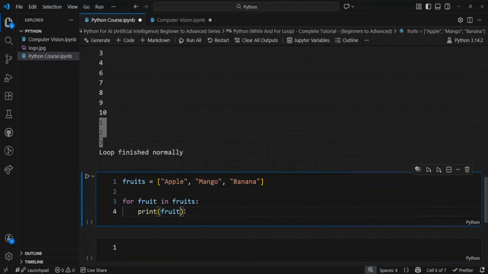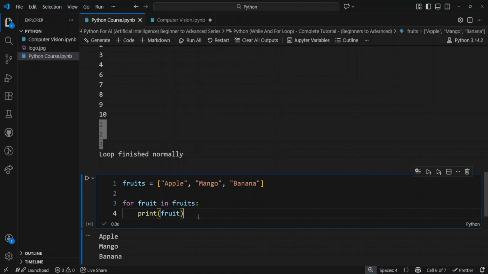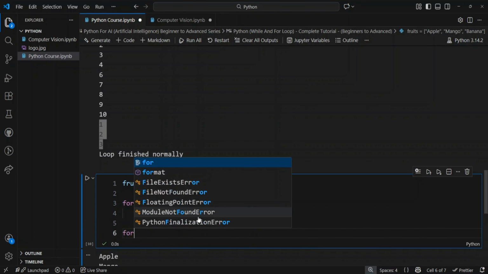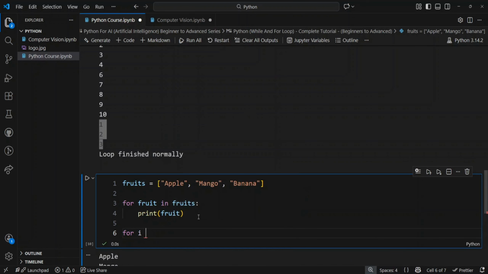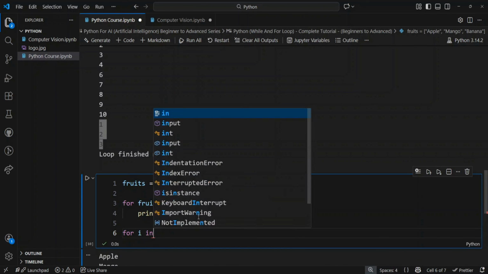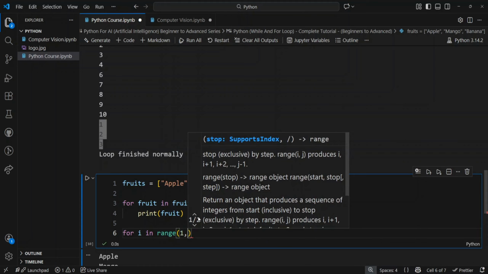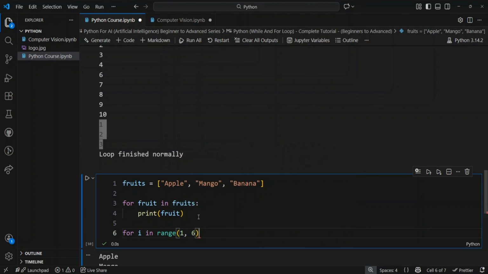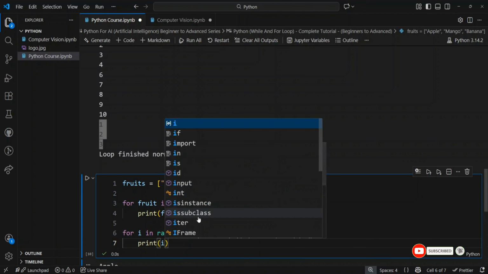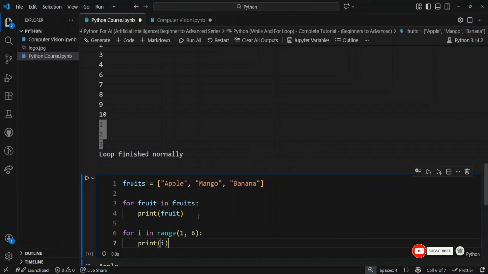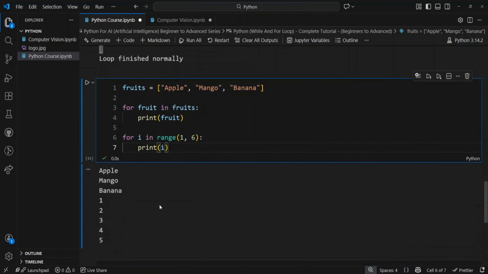Let's remove the fruit and let's execute the code. So this loop goes through each element one by one. There is also a built-in range function in Python that we can use with the for loop. Let's say for i in range, let's specify a range 1, 6 and print i. So this prints numbers from 1 to 5. Let's execute the code, and 1, 2, 3, 4, 5.